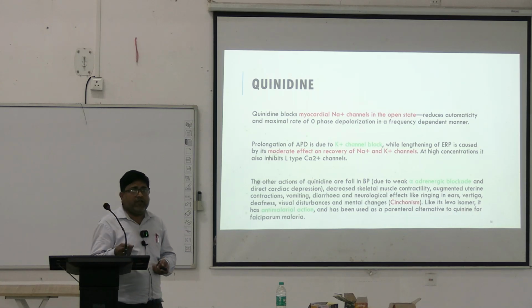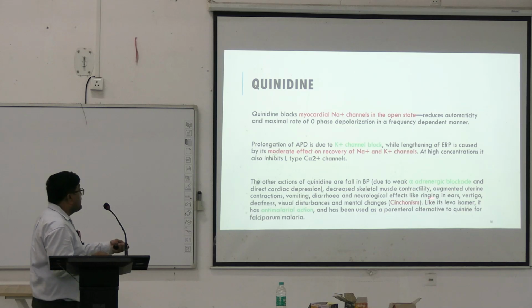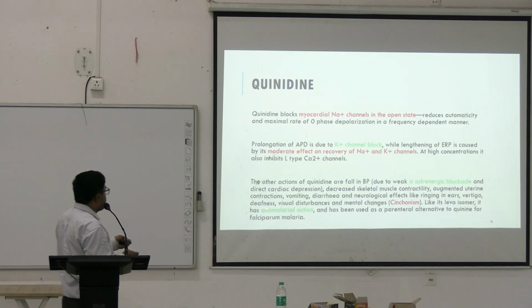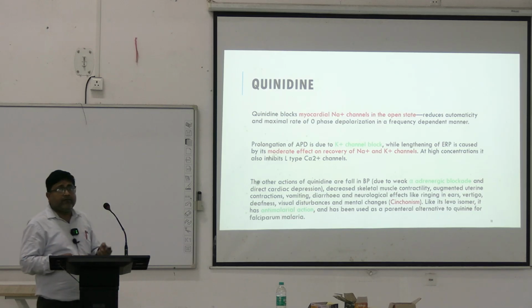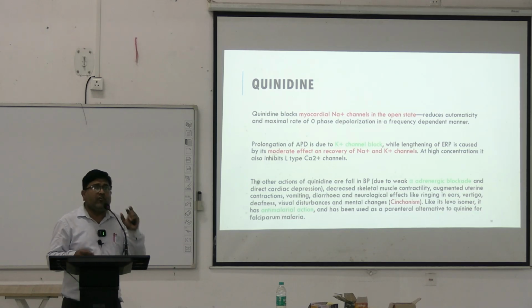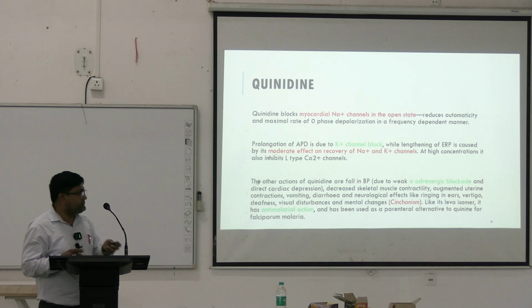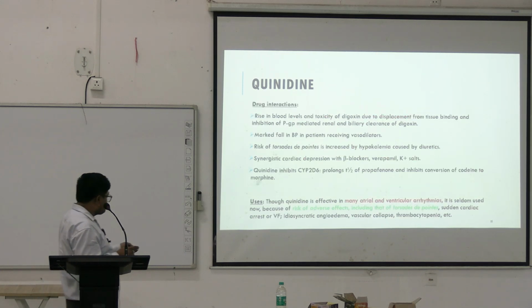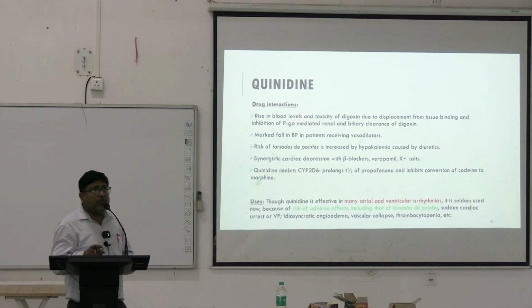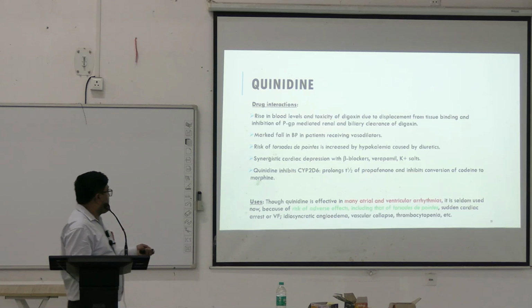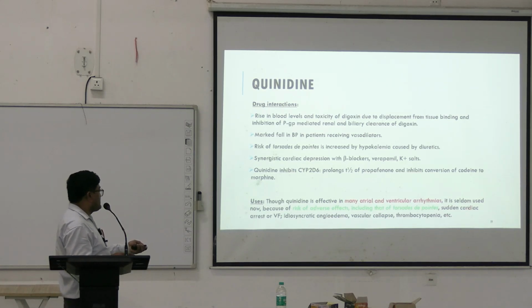The adverse effects with the use of quinine and quinidine include ringing in ears, vertigo, deafness, visual disturbances and mental changes. Like quinine, it has anti-malarial action. Uses: it can be used in many atrial and ventricular arrhythmias. Its use has declined because of many adverse effects, including torsades de pointes.